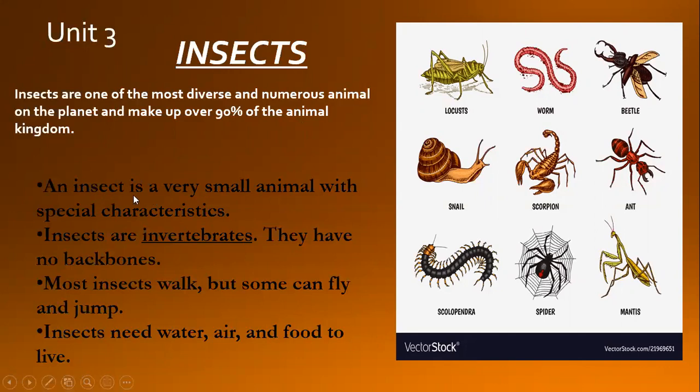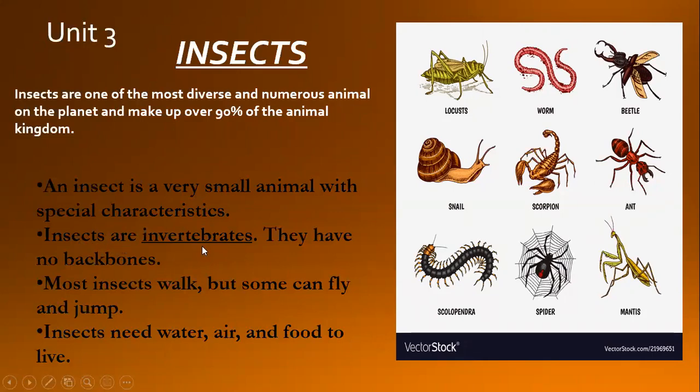Let's read this. An insect is a very small animal with special characteristics. Means they have many characteristics, many qualities. Different insects, these are all insects. Someone says the scorpion and the, I think, mosquito, they don't come under the name of insects because they don't have antennae. Or maybe the spider also, scorpion and the spider, but we call all of them insects.